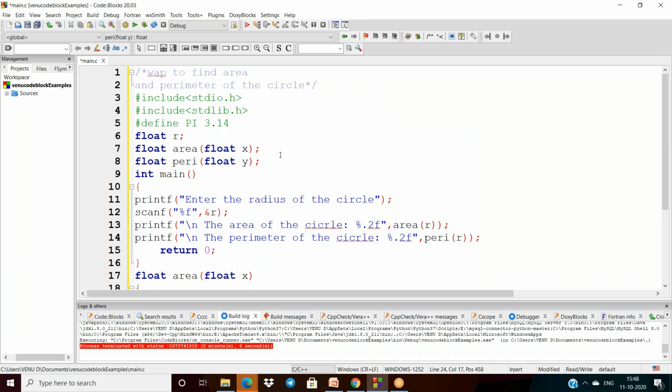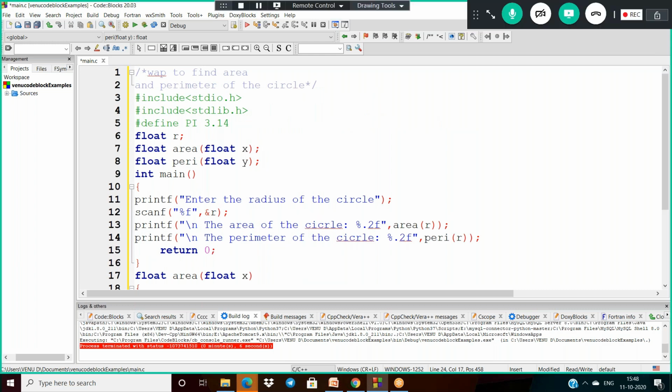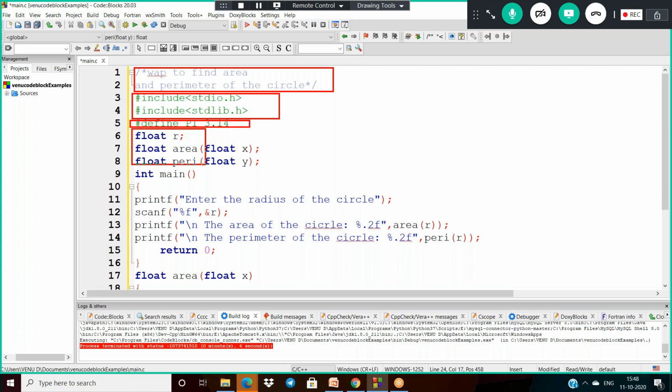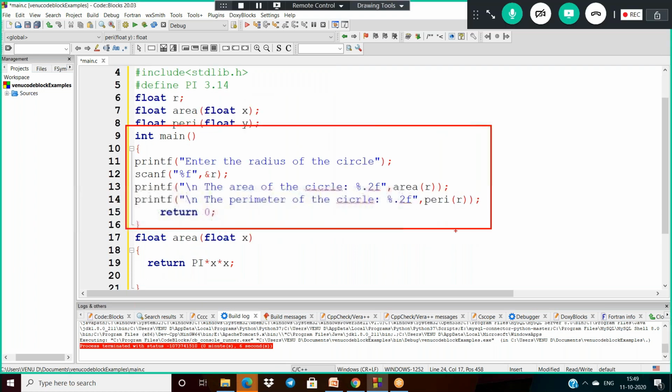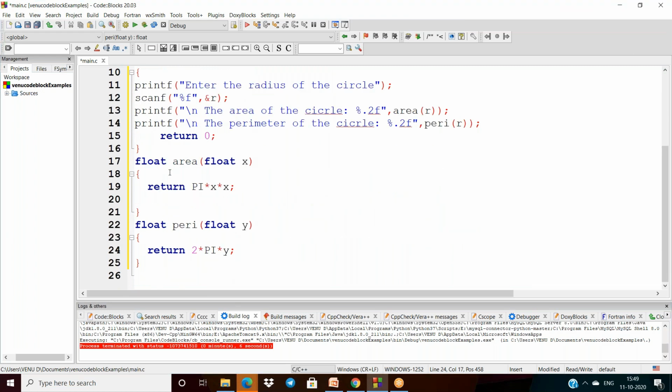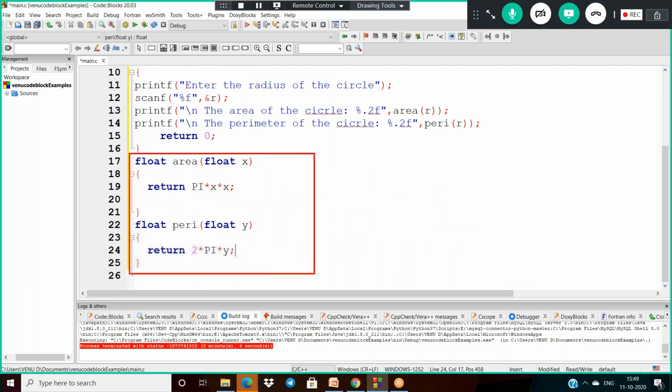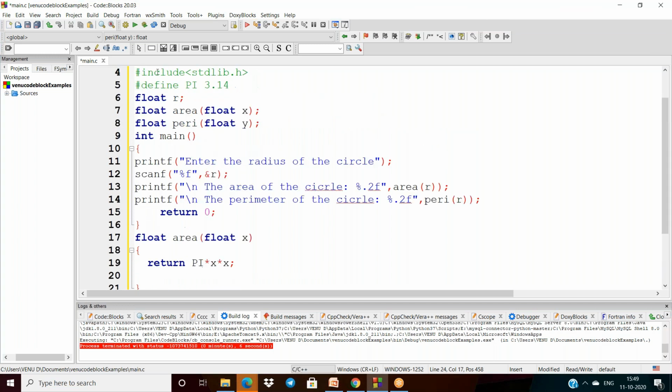See, this is your documentation section. This is header file section, definition section, linkage section, some global declaration section, and it is main section. And now these are the subprogram sections here. Subprogram section. Now I finished all the sections.